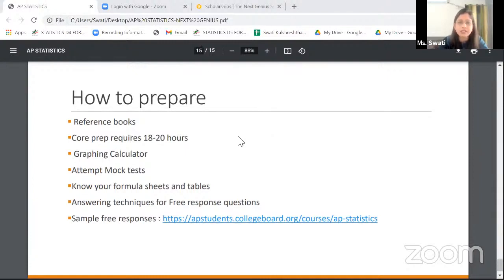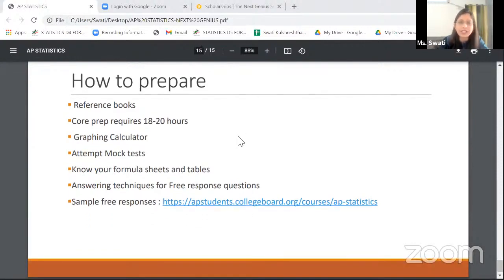The core prep requires 18 to 20 hours. So if you're a student who can dedicate 4 to 5 hours a week, I believe that in a month you can be well aware of the concepts in general from the reference books. And then again, 1 or 2 months can be dedicated to practicing the concepts.